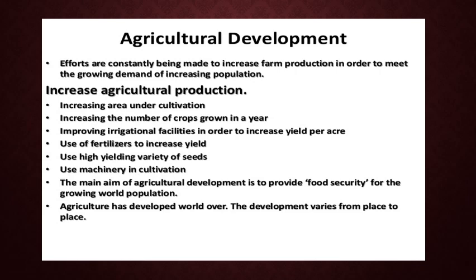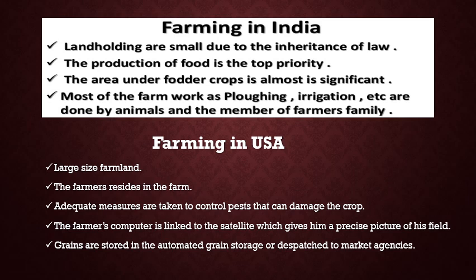Agriculture has developed the world over. The development varies from place to place. Farming in India. Landholding is small due to the inheritance law. The production of food is the top priority. The area under fodder crops is almost insignificant. Most of the farm work such as plowing, irrigation, etc. are done by animals and members of the farmer's family.